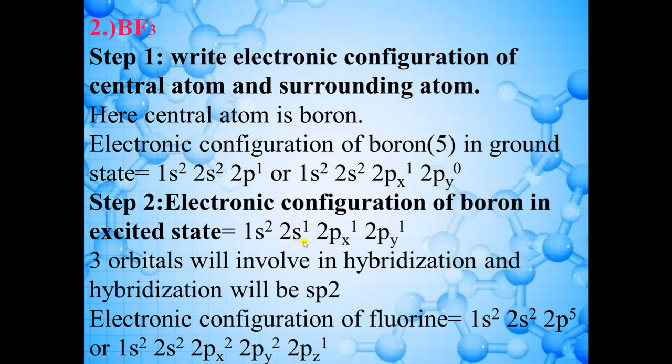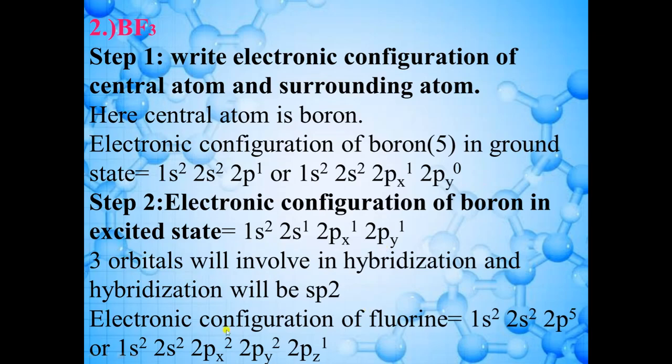Okay, so now it is also unpaired and this one is also unpaired. So three unpaired atomic orbitals are present. So now these three orbitals will be involved in hybridization, because as you can see here, three atoms of fluorine are attached to boron. So as three atoms of fluorine are attached to boron, these three orbitals will be involved in hybridization, and the hybridization will be sp2.